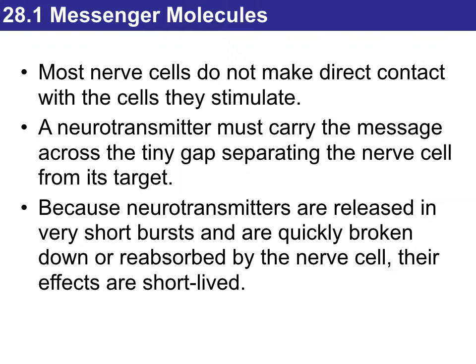Most of the time, nerve cells are not making direct contact with the cells they stimulate. You're going to have what we call the synapse, and the synapse is like a suction cup shape, and then you have the cell, and in between we have what we call the synaptic cleft, and this is where the neurotransmitter will be released and will have to find first its receptor before it can actually take action and transmit a signal to the next cell.